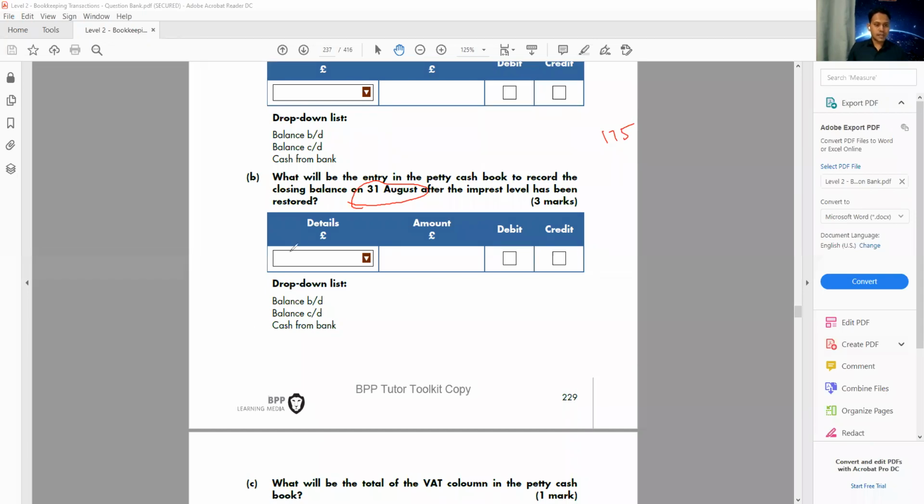So we said balance c/d, the closing balance c/d, 175. So this closing balance, it will be our what? Debit or credit? That will be our closing balance, always credit, because this money will be moving from here to the next month. So for example, for the month of January, if there is a balance c/d 175 pound, that's a closing, that will be moving to the other side as opening balance b/d 175. So you're taking from here and just moving to the other.